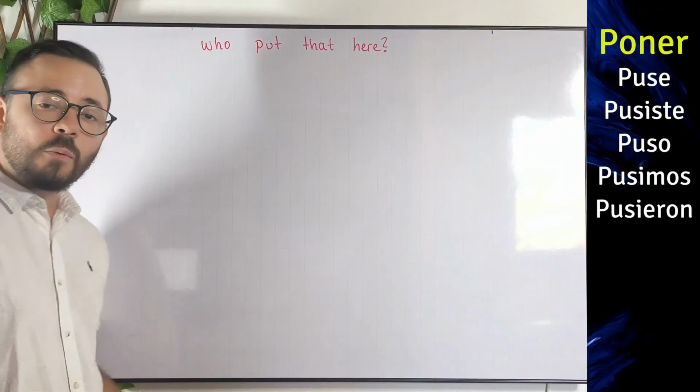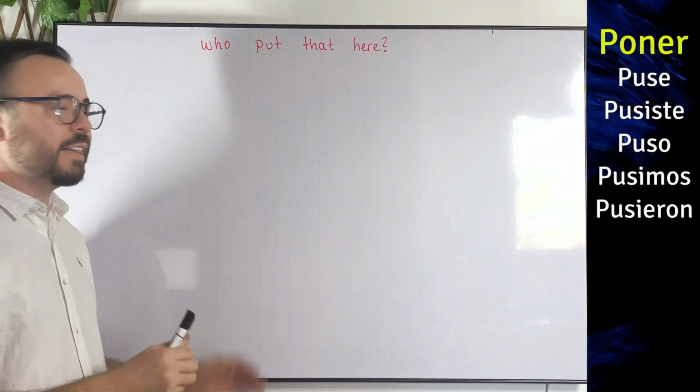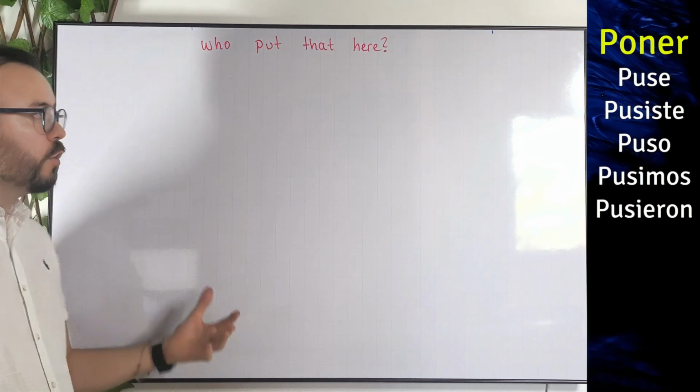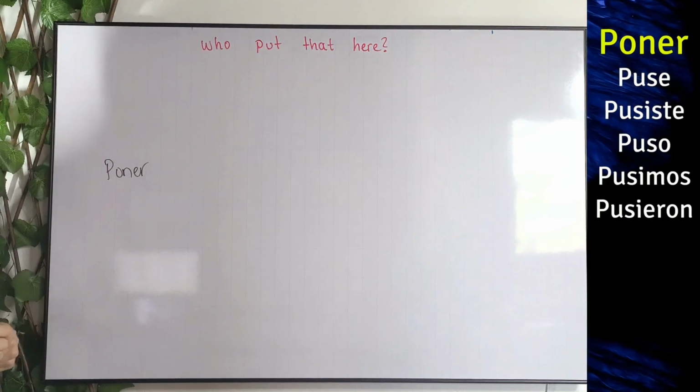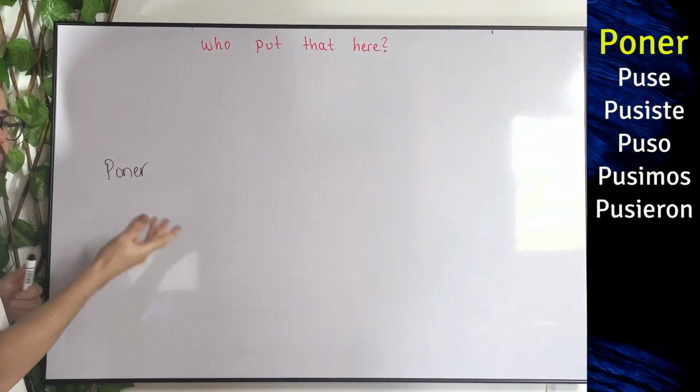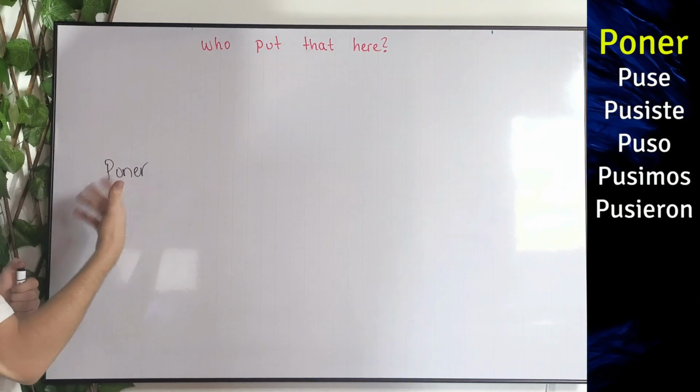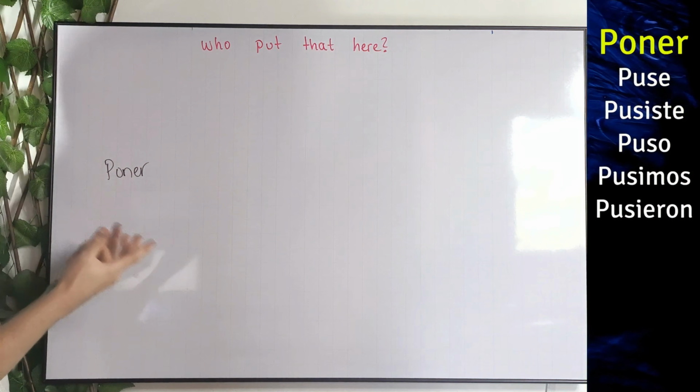So let's get going. Now we want to say who put that here. So what's the main verb we're using here? Then we're using the verb to put, okay? That in Spanish is just poner, okay? And as you guys can see, this is an irregular verb as well. It's an irregular verb in past tense, or at least in pretérito indefinido, right?